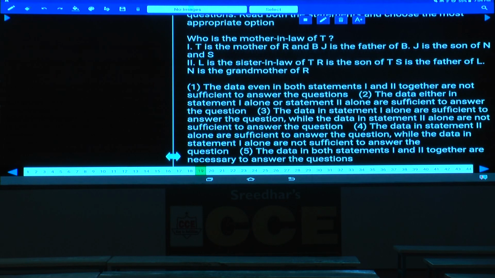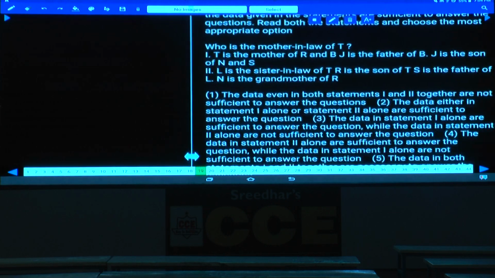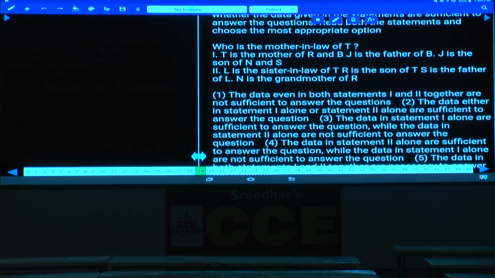Yes, tell me what is 19 here? Who is the mother-in-law of T? Now the question is about the mother-in-law of T. In order to identify the mother-in-law of T, tell me which statement is required. T is the mother of both R and B. T is the mother of these two persons R and B, and